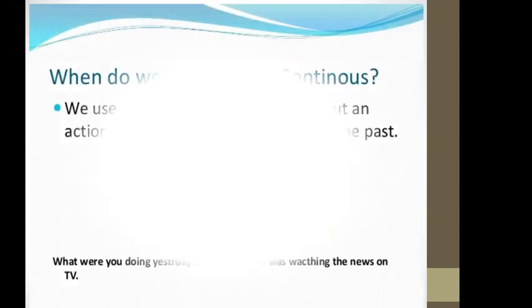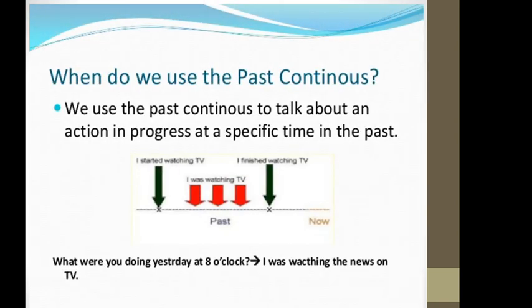Now, when do we use the past continuous? We use the past continuous to talk about an action in progress at a specific time in the past. For example, at 8 o'clock.